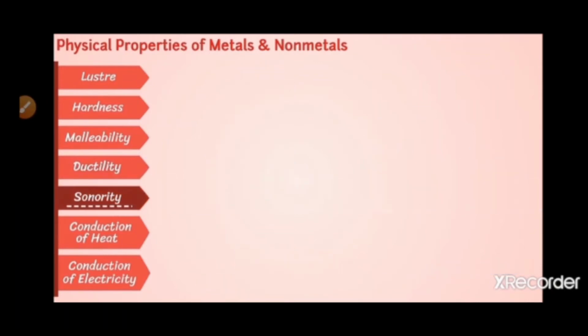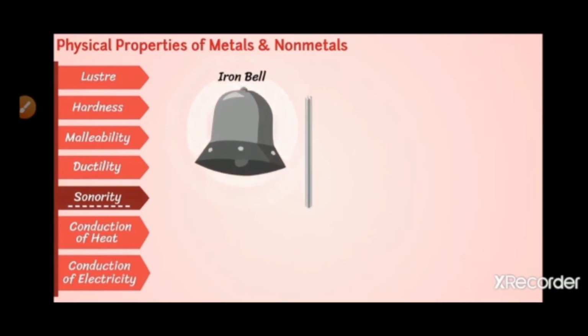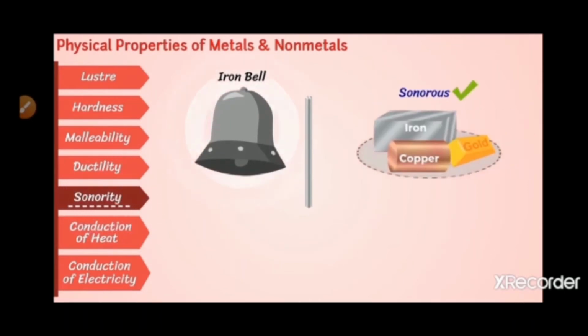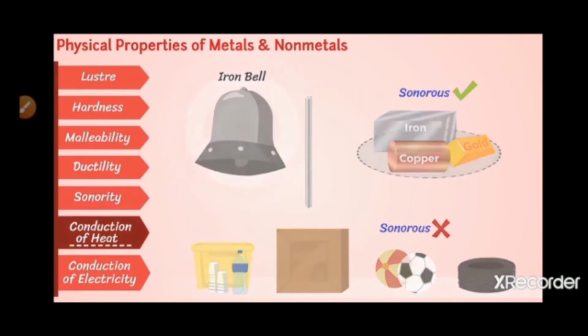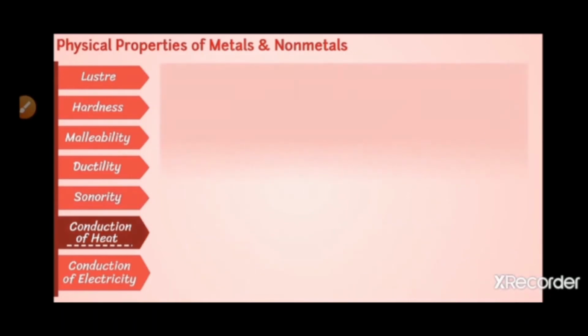Sonority. Sonorous means producing a ringing sound. You can hear the ringing sound of a bell when it is hit. Children, you can hear the ringing sound of the bell. Metals are sonorous, whereas non-metals are non-sonorous. They don't produce any sound.